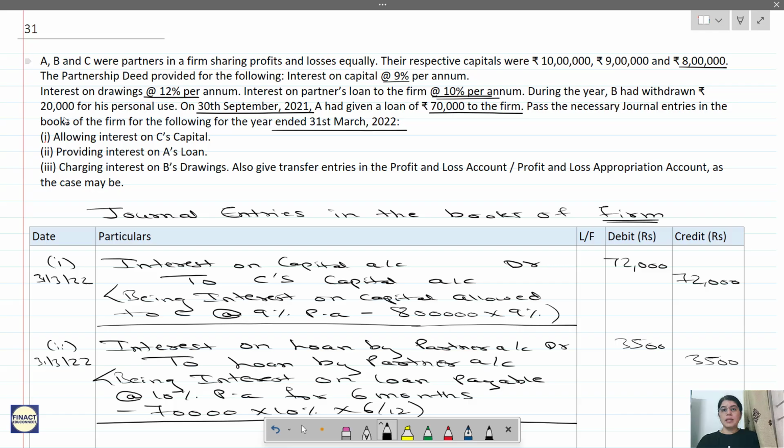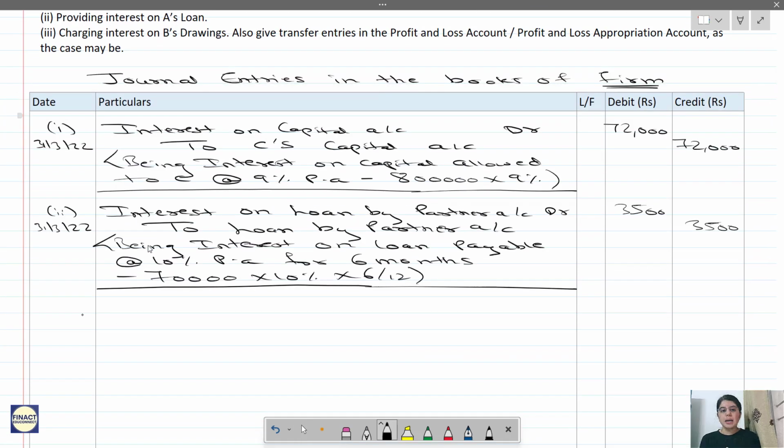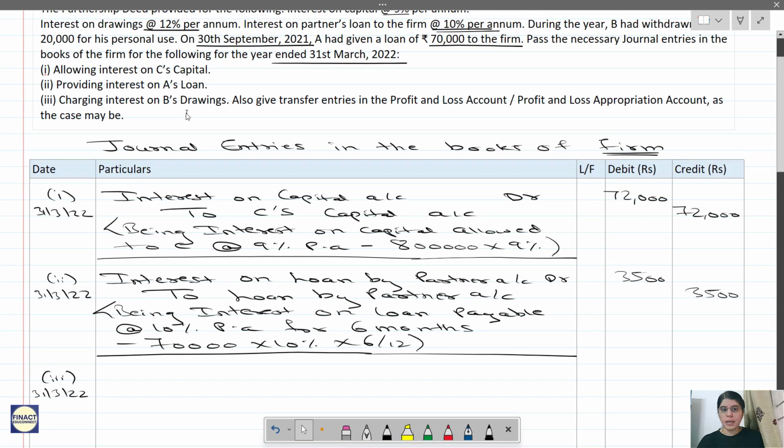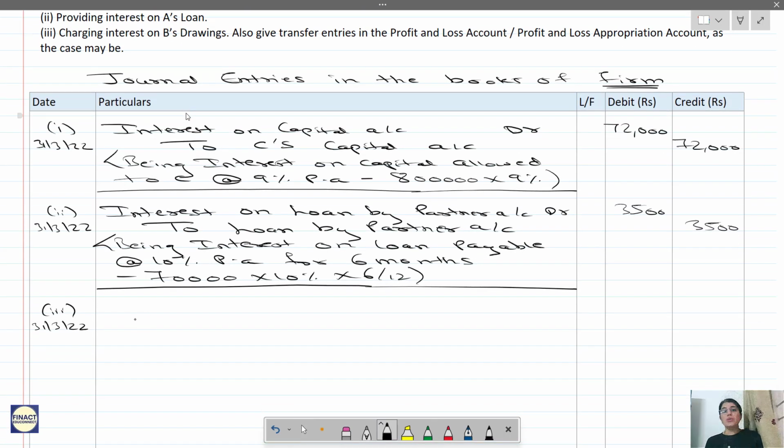I hope you remember that interest on drawing, we had written that point also, at last, below interest on drawing. Whenever a lump sum amount withdrawn by the partner is given without any details of date, then we are considering that they are drawn evenly. When you say evenly, the interest will always be into 6 by 12. Okay, so let us calculate the interest, and what will be the entry? Interest on drawings is like an income for the firm. Correct? And we have to take it from whom? We have to take it from B.